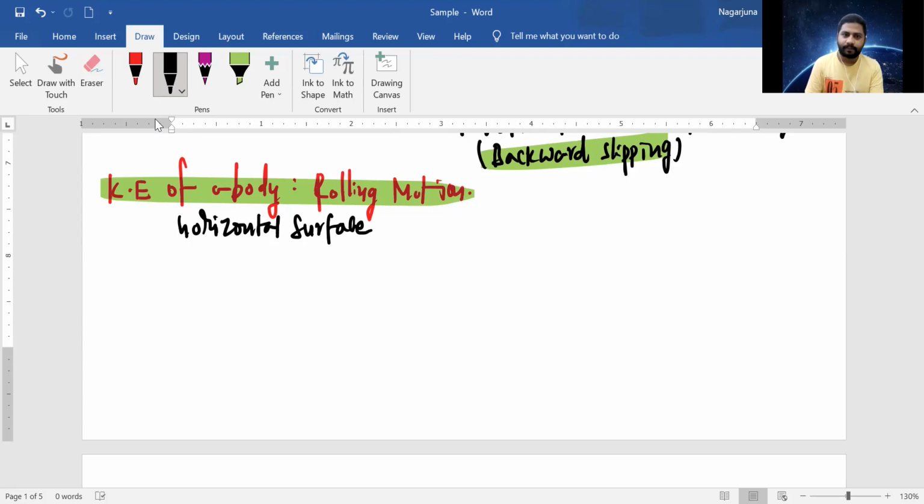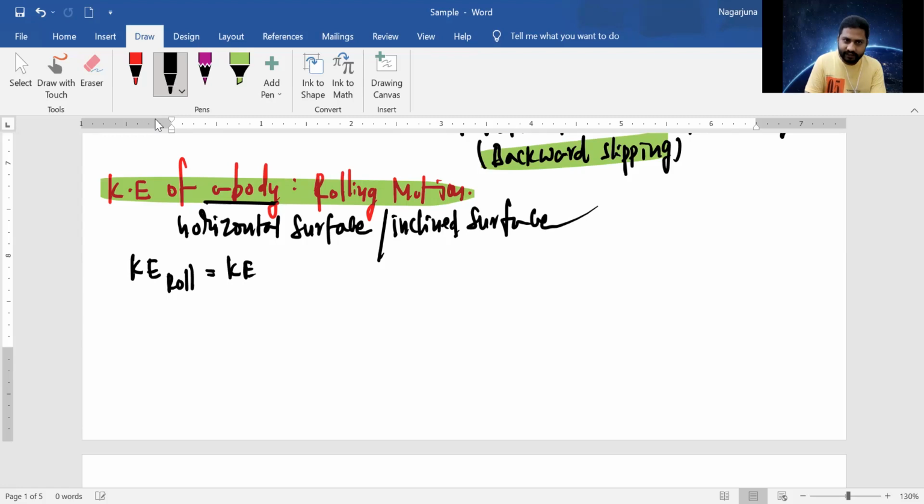Horizontal surface or inclined surface, any surface. Kinetic energy of a body in the rolling motion. Let's talk about it: kinetic energy of a body in the rolling motion is equal to kinetic energy in the translatory motion plus kinetic energy in the rotational motion.